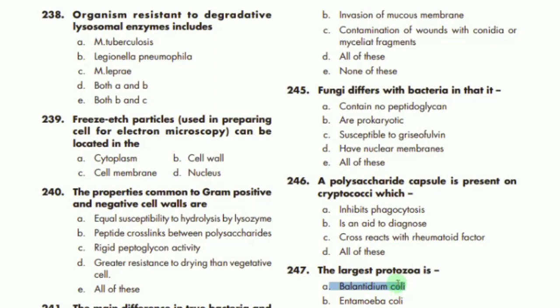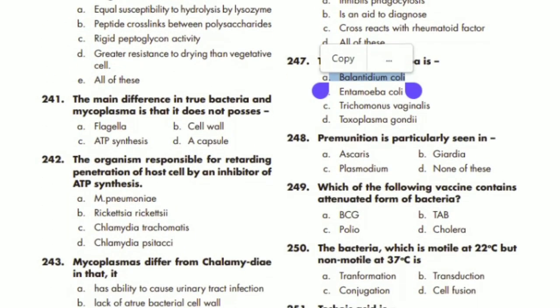A is the correct option. Premutation is particularly seen in the case of Plasmodium. C is the correct option. 249 MCQ says that which of the following vaccines contains attenuated form of bacteria, so it mostly contains BCG. A is the correct option.